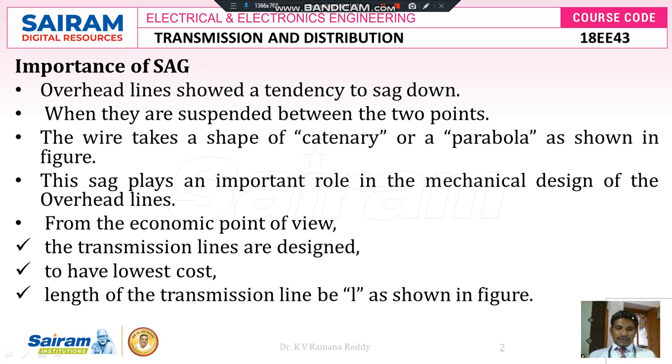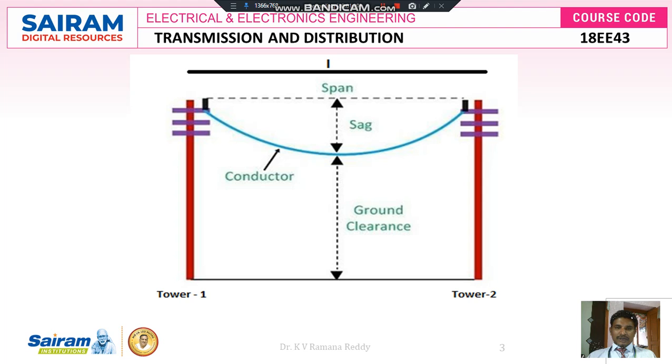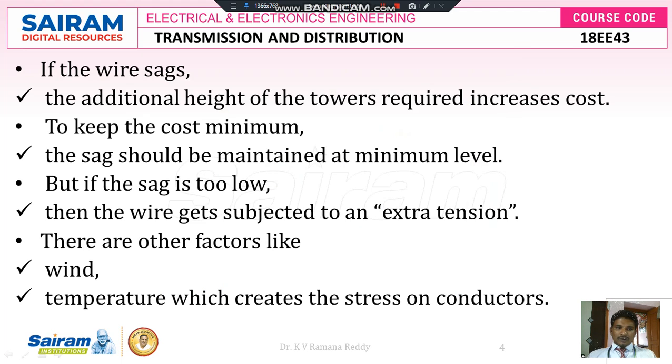From the economic point of view, transmission lines are designed to have the lowest cost, and the length of the transmission line is L as shown in this figure. In this figure I am showing 2 towers, 2 transmission poles, tower 1 and tower 2, and L is the length of the conductor or the span between the 2 successive poles. If the wire sags, the additional height of the towers required increases the cost.